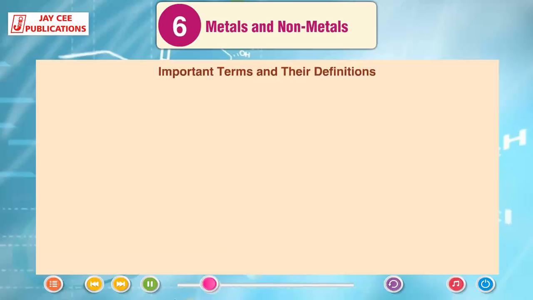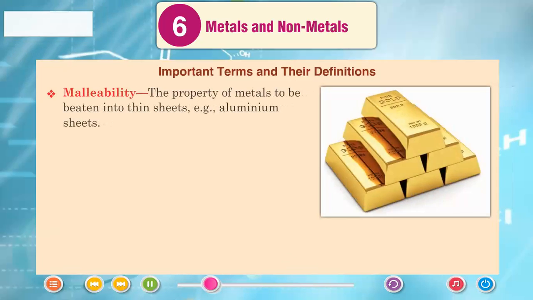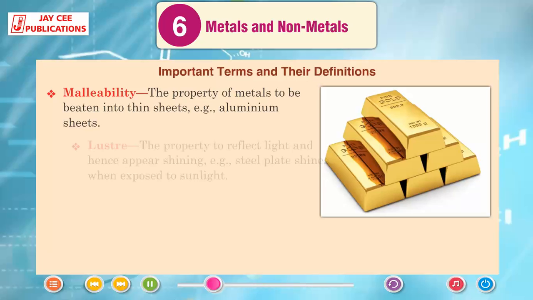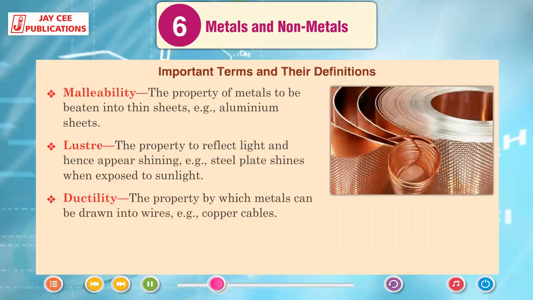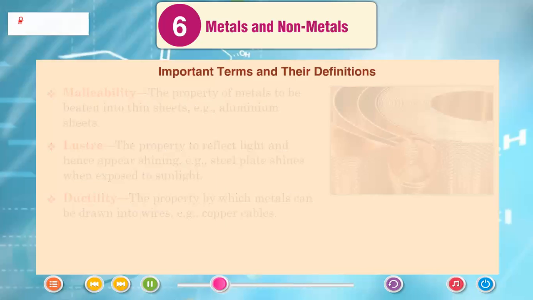Important terms and their definitions. Malleability, the property of metals to be beaten into thin sheets, example aluminum sheets. Luster, the property to reflect light and hence appear shining, example steel plate shines when exposed to sunlight. Ductility, the property by which metals can be drawn into wires, example copper cables.